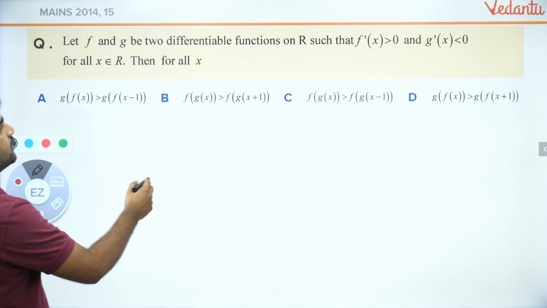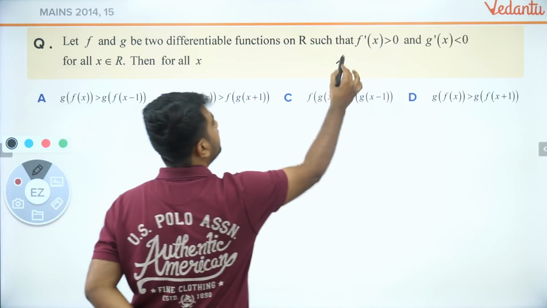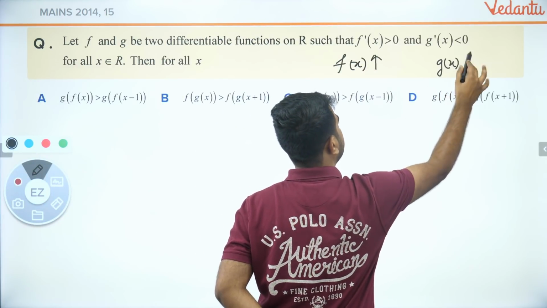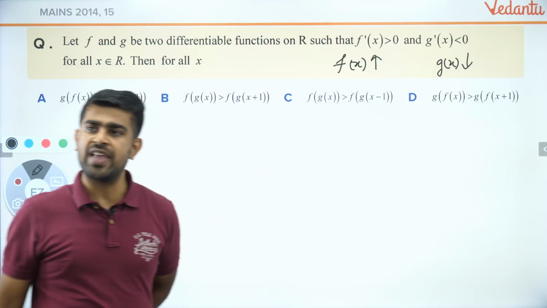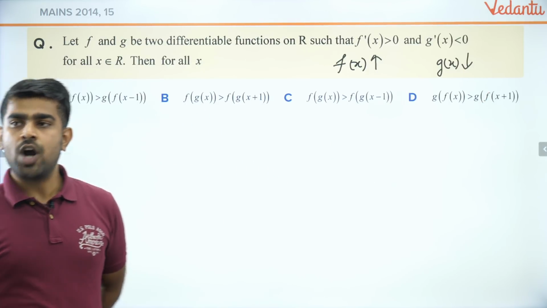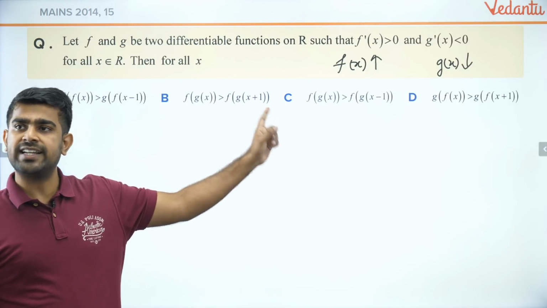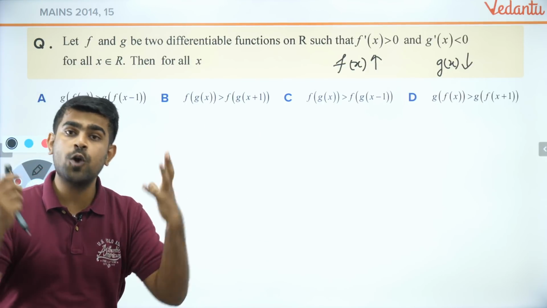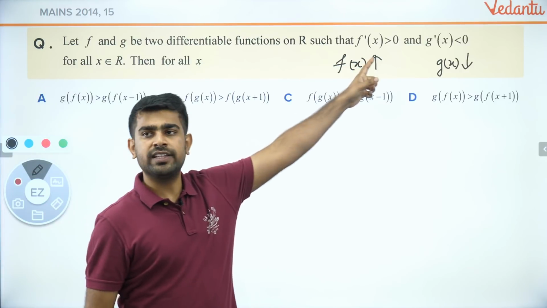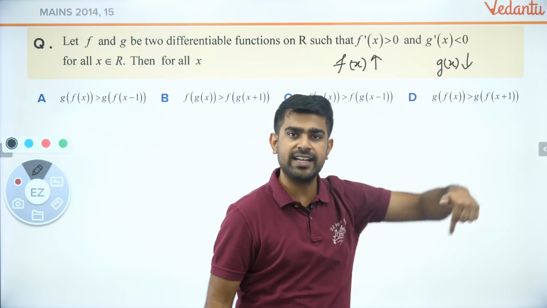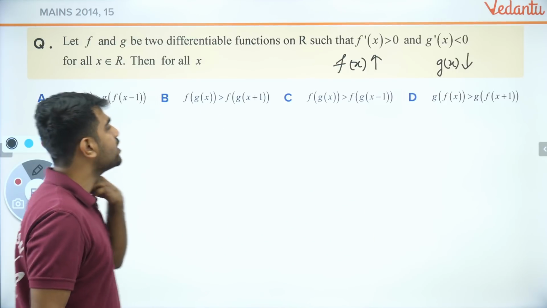Here, guys, f of x is increasing function. Can I say that? And g of x is decreasing function. Do you all agree with me on that? Hi Comedy Vines, welcome man. Do you all agree with me on that? Yes or no? Of course yes. Derivative greater than 0, strictly increasing. Derivative less than 0, strictly decreasing. That is what I have understood.